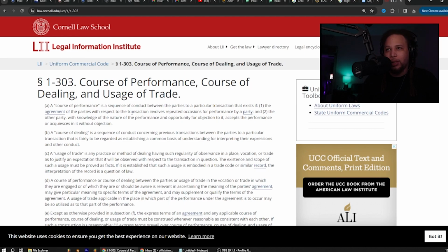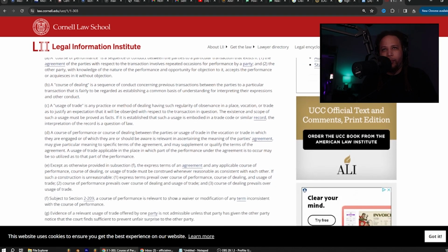If it is established that such a usage is embodied in a trade code or similar record, the interpretation of the record is a question of law. D, a course of performance or course of dealing between the parties or usage of trade in the vocation or trade in which they are engaged or of which they are or should be aware is relevant in ascertaining the meaning of the parties' agreement, may give particular meaning to specific terms of the agreement, and may supplement or qualify the terms of the agreement.